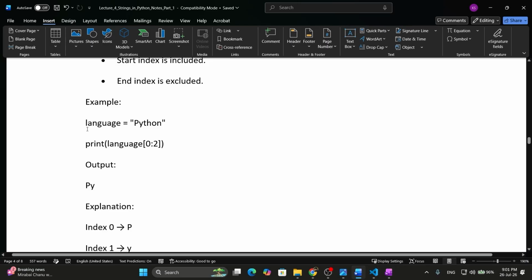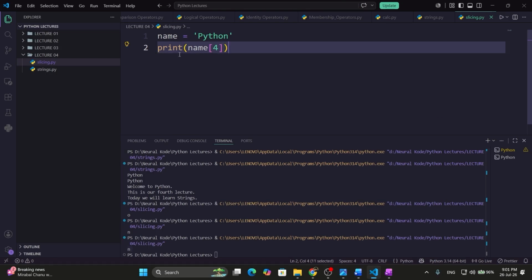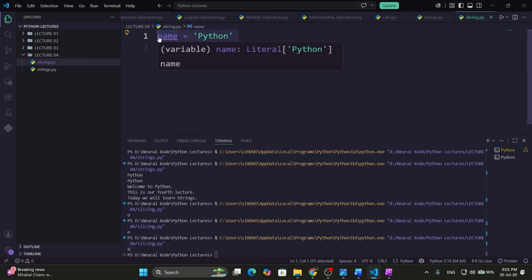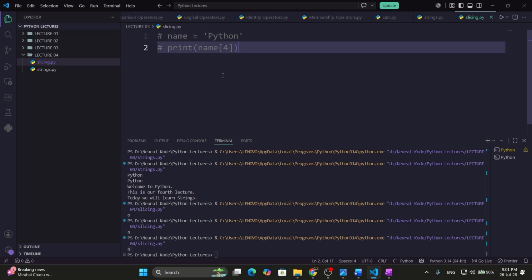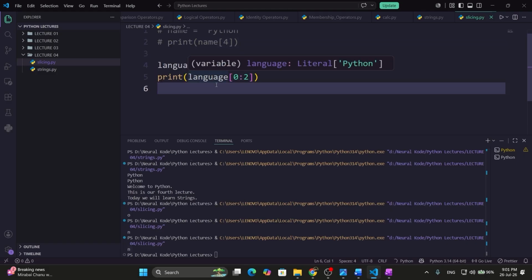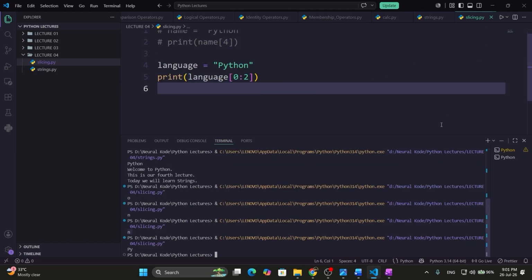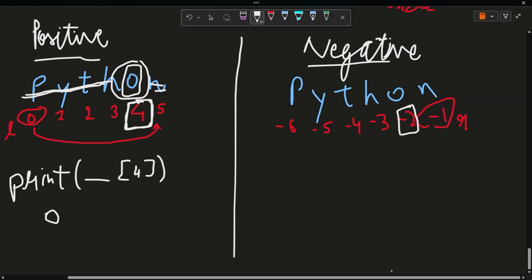We are having one code here. I will copy this and run it and let's see what is coming. I will comment out this part. I will write the new one. I have pasted that. Simply I will run this. So we are getting PUI. So let's analyze this code. What is happening? I will go to the notes.